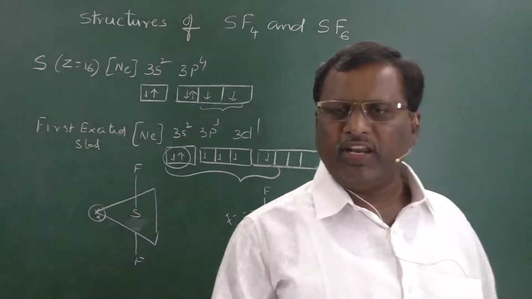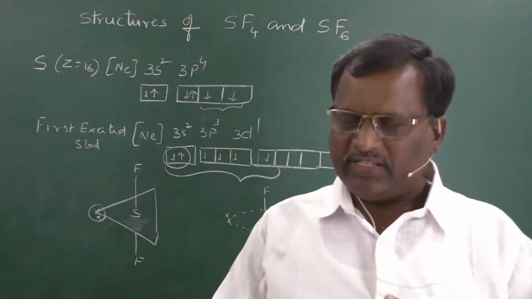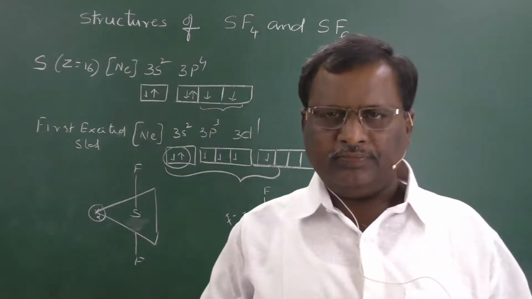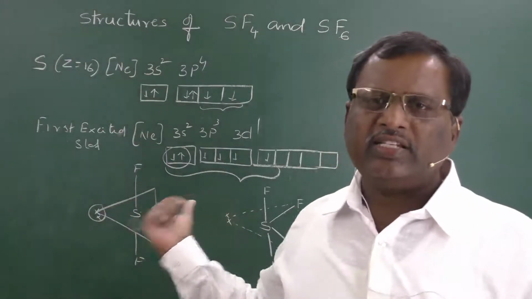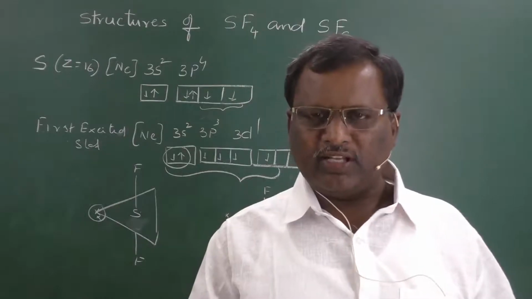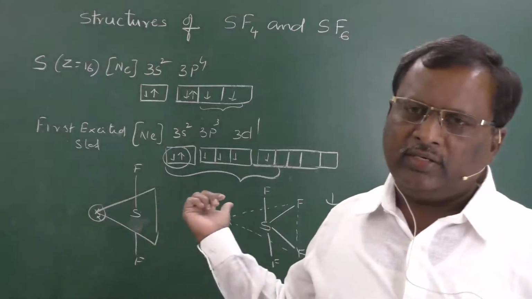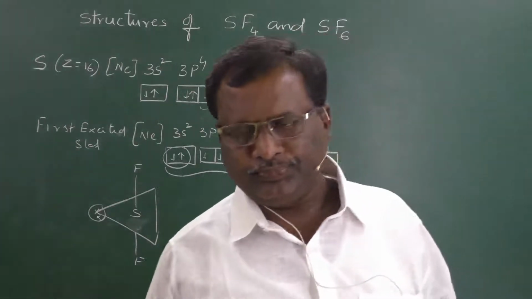Here remember, for any molecule, the thing that you have to remember is what is the hybridization. Here sp3d hybridization. Then what is the shape? It is a seesaw shape. And how many non-bonding electron pairs are present? One non-bonding pair of electrons is present here. So, this is the structure of SF4.